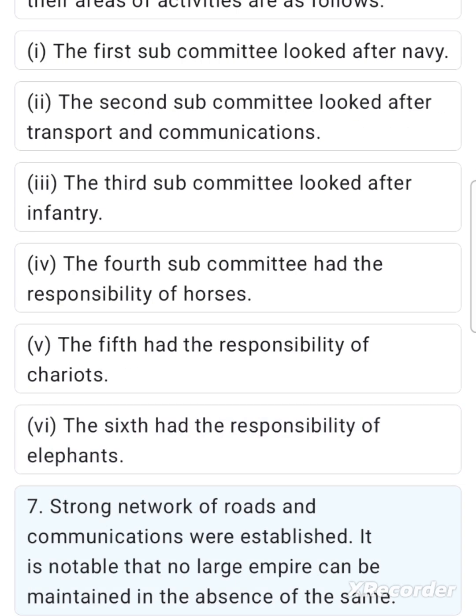7. A strong network of roads and communications was established. It is notable that no large empire can be maintained in the absence of the same.